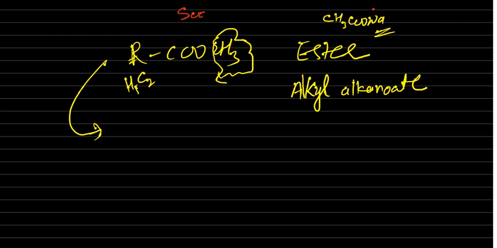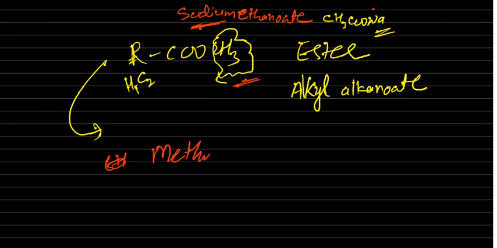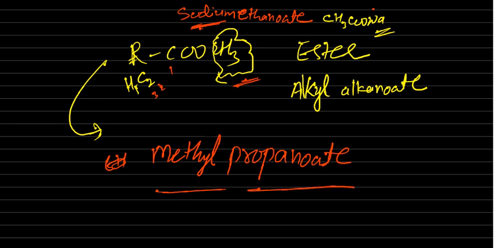Sodium ethanoate. Yes. In place of sodium, here methyl is there. Now you tell me. Methyl C2H5COH. Total how many carbons? 1, 2, 3. Total 3 carbons. So propanoate, methyl propanoate, like this. Alkyl alkanoate. This is the alkyl, this is the alkanoate.